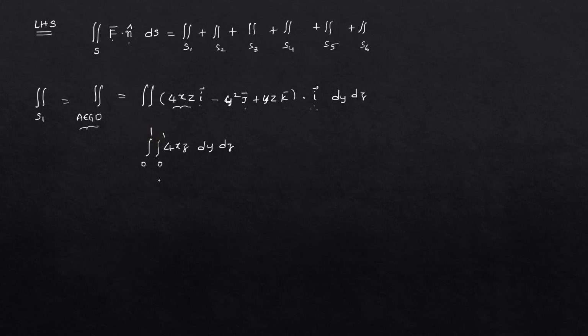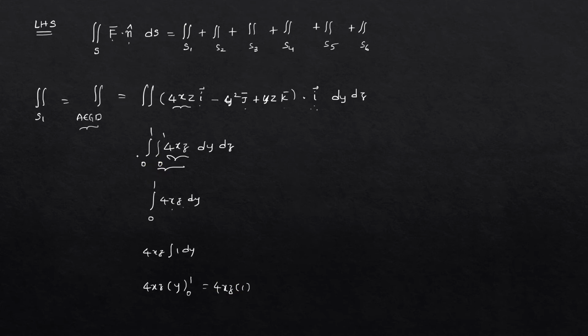Now, since we are integrating with respect to y first, consider the innermost integral. So 4xz dy. Since we are integrating with respect to y, x and z are constants, so I'll be getting 4xz into integral 1 dy. That means 4xz into y over the limit 0 to 1. It will become 4xz into 1.